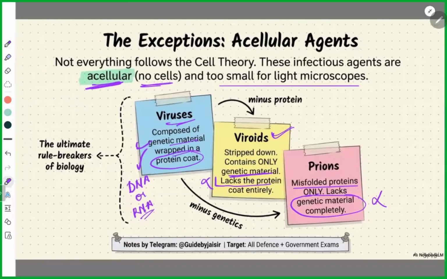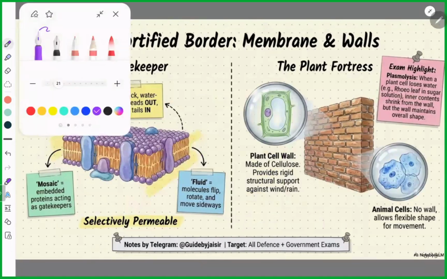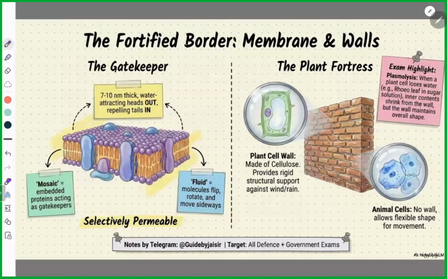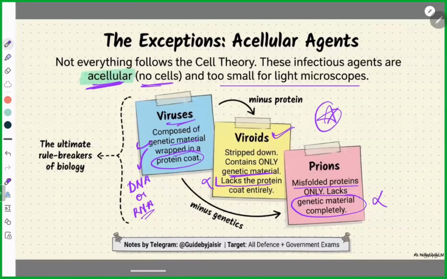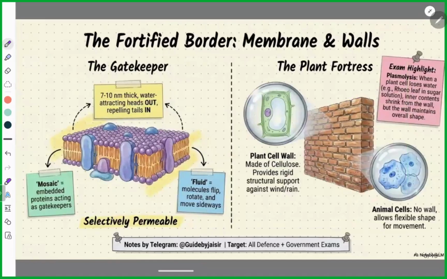Okay, good. Next. Now let's understand the plasma membrane. It is this plasma membrane that is ultimately present in every cell except these three. I'll just write it: no plasma or cell membrane present. Now every cell contains a plasma membrane.